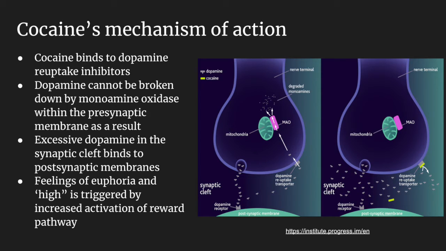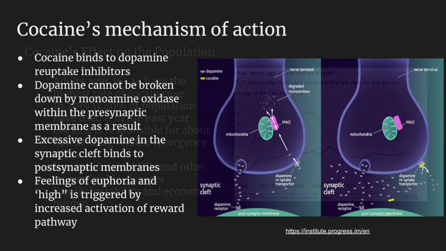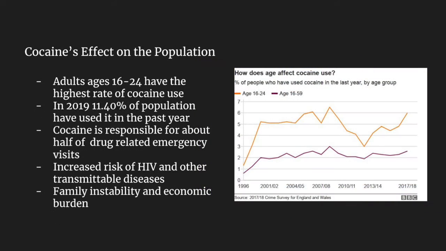As a result of this, dopamine remains in the synaptic cleft and is free to bind to its receptors on the postsynaptic membrane, producing excessive nerve impulses. This increased activation of the dopamine reward pathway leads to the feeling of euphoria and a high associated with cocaine use. Cocaine's effect on the population.